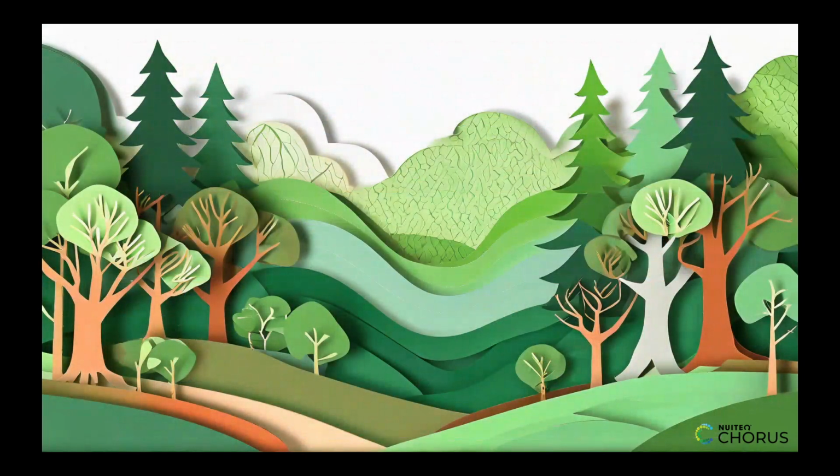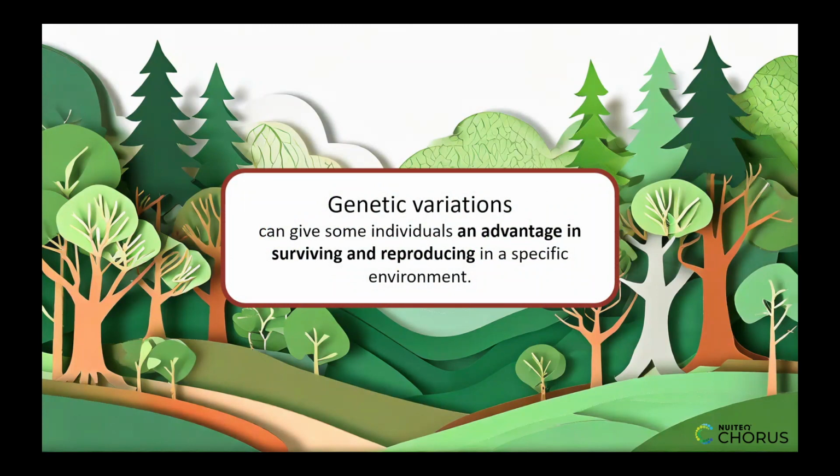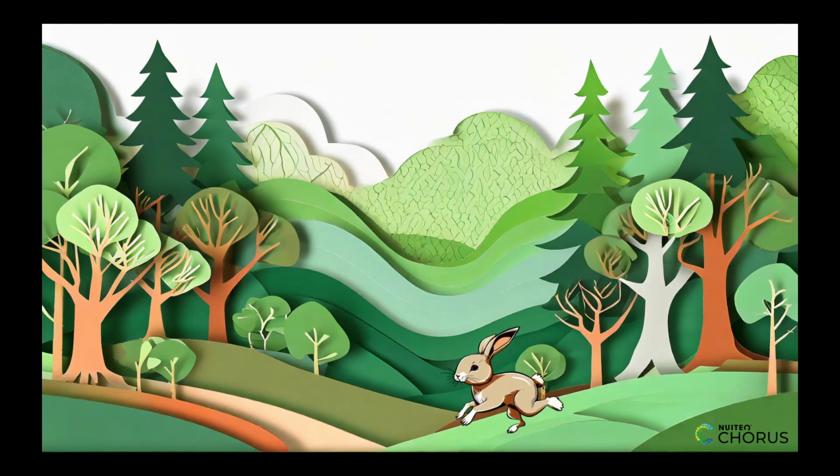So, genetic variations can give some individuals an advantage in surviving and reproducing in a specific environment. And that's how genetics can play a big role in the survival and success of a population.